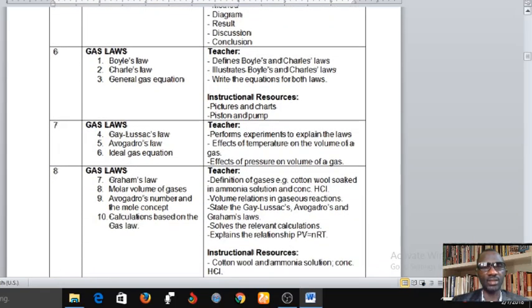Okay, now let's move to week 6. In week 6, we're going to study gas laws. You have the Boyle's law, you have the Charles law, and you have the general gas equation.